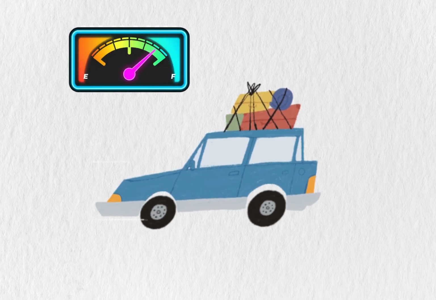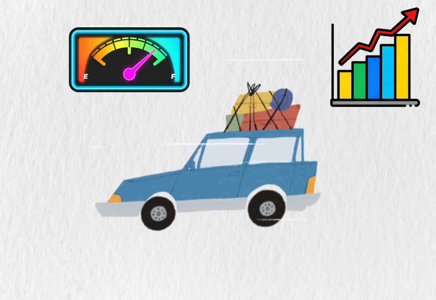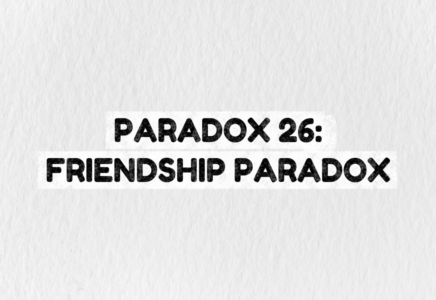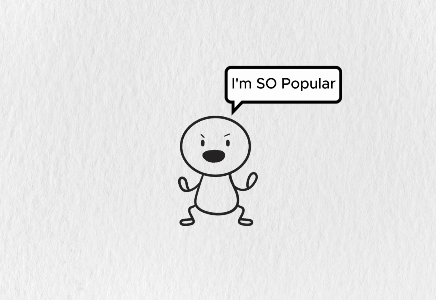Cheaper driving means people drive more, and total fuel use can actually increase. This is Jevons Paradox. Efficiency can backfire by boosting demand. Paradox 26. Friendship Paradox. Your friends have more friends than you do. It's mathematically true. Why? Popular people appear in more friend groups, so they're overrepresented in everyone's network.